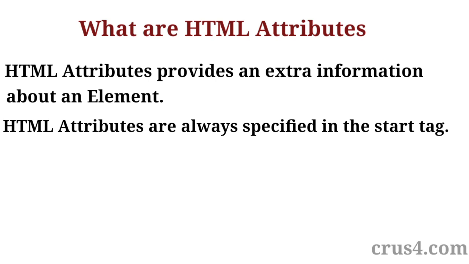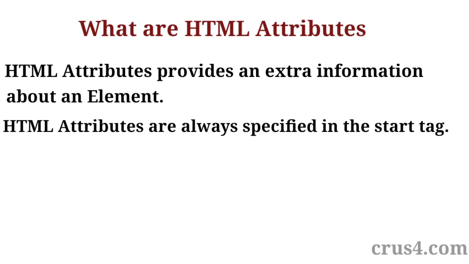Now suppose we have an HTML element. If we want to provide extra information about that HTML element, likewise we want to change the color of the text, we will use the style attribute. Similarly, if we want to convert this text into a link, we will use the href attribute. So this is what we can do with HTML attributes.